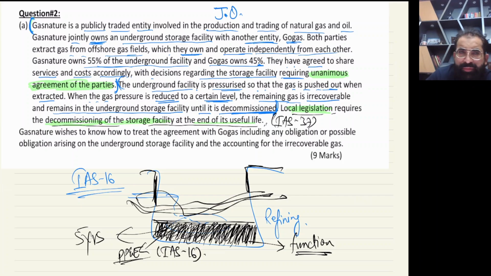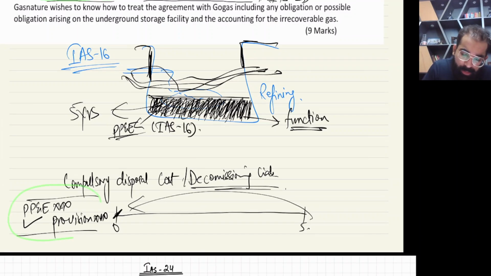As Gas Nature owns 55% of this underground facility, the present value of 55% of the total liability will be booked in our books like this. And yes, one extra point in the exam: if you forget that point, you will still get good marks.